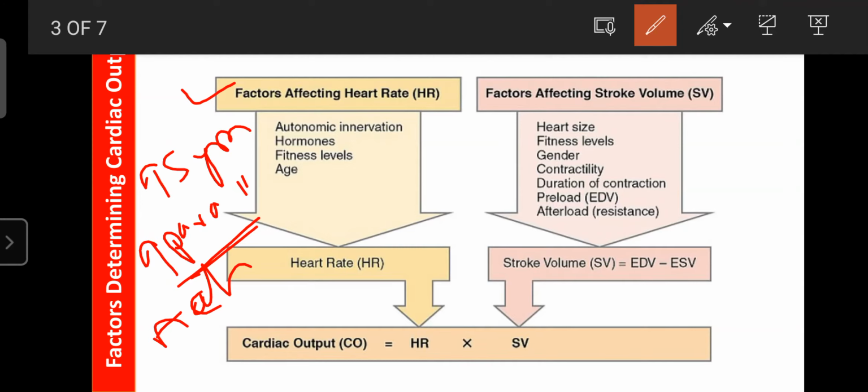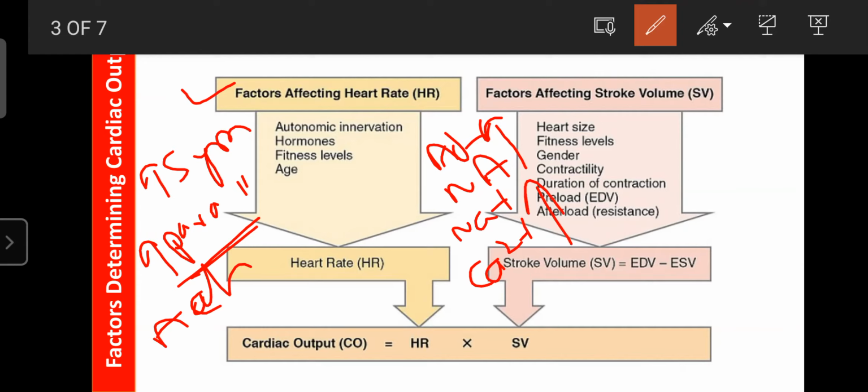Another one is hormones, like adrenaline and noradrenaline. These are the hormones of the sympathetic nervous system, and they are released during stress or excitation. These hormones are responsible for increasing the heart rate, and so are cations like calcium and sodium. Potassium, on the other hand, is responsible for decreasing the heart rate. So various hormones and electrolytes are involved in the regulation of the heart rate.